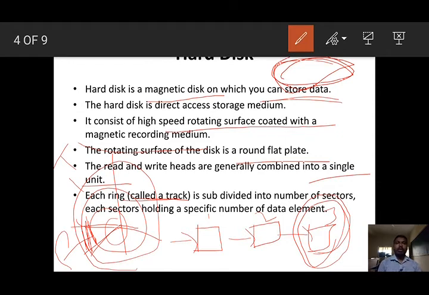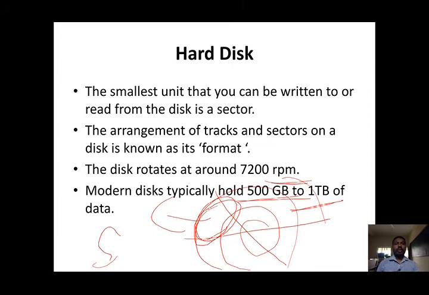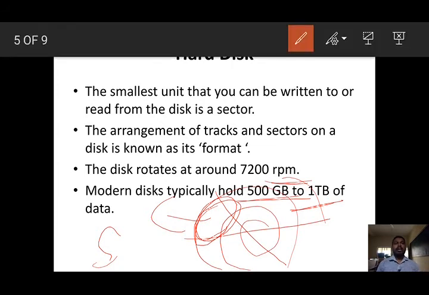If you want to read or write, generally it will be combined into a single unit. Each ring, we know, is called a track. The track is subdivided into a number of sectors. Each sector holds a specific number of data elements. It is the smallest unit from which you can write or read data on the disk.